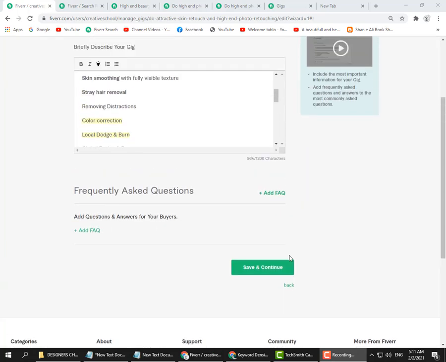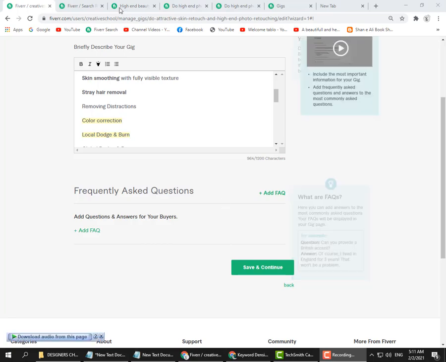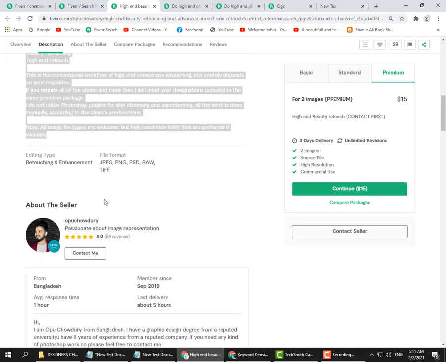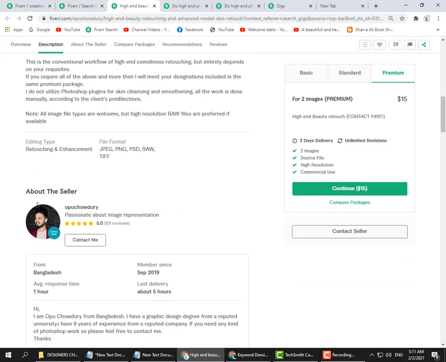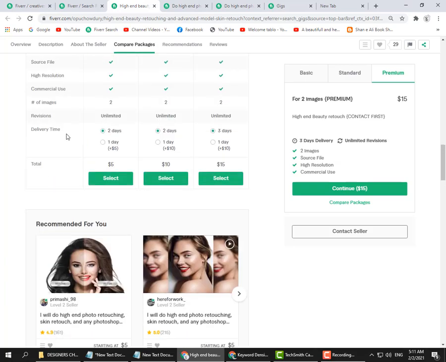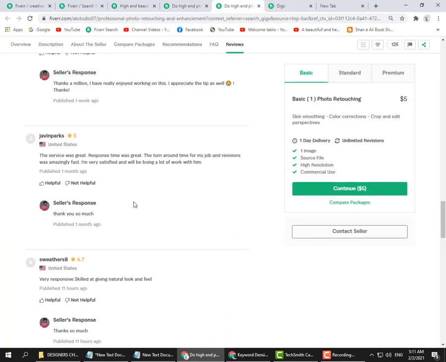And you can add FAQs. If you have any question about your services, you can ask the client. And if you don't have any, you can see that if others have added FAQs in the gig, then you can also add FAQs in your gig.